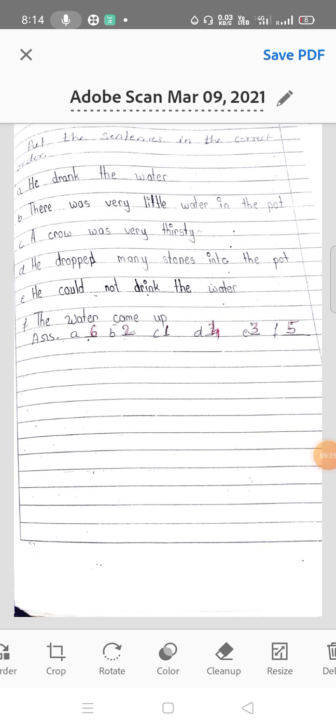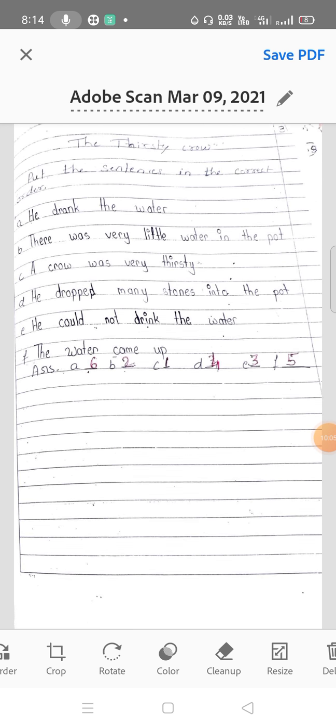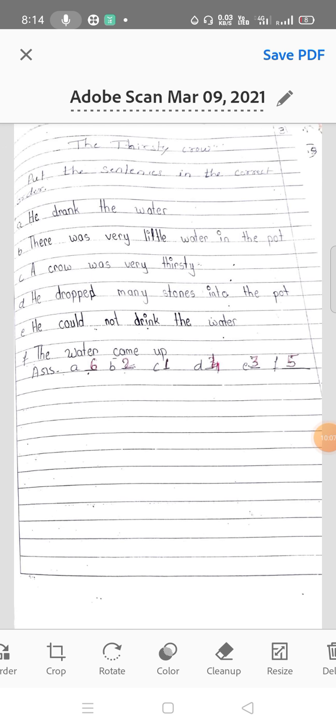First sentence is: a crow was very thirsty. There was very little water in the pot. He could not drink the water. He dropped many stones in the pot. The water came up. He drank the water. This is the sequence. You have to write that whole story in the given lines in your revision sheet. I hope you all will do it properly.